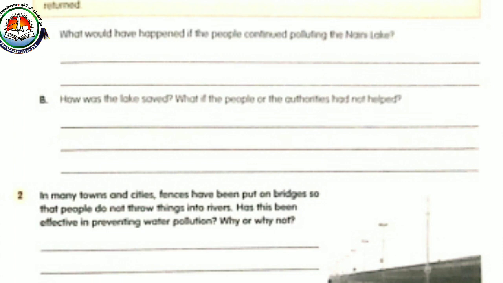Then B. How was the lake saved? And what if the people or authorities had not helped? The lake was saved by the team effort of the people and the authorities. And the second part: what if the people or authorities had not helped? Then the lake would also be like the most polluted lakes in India, we can say.